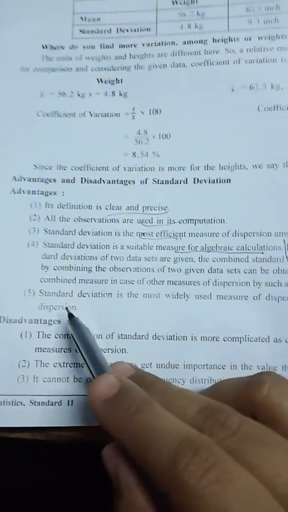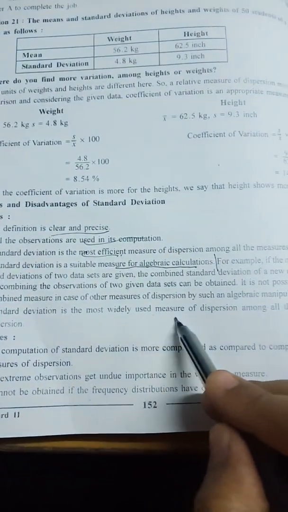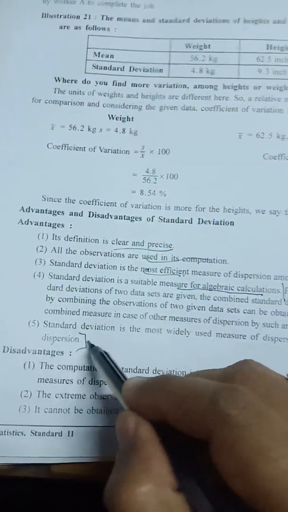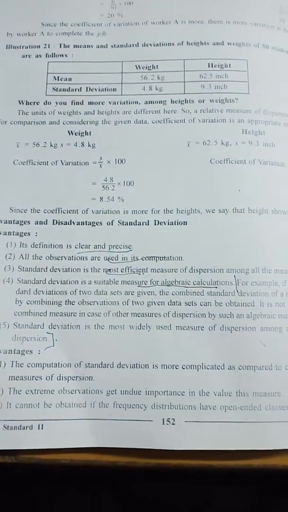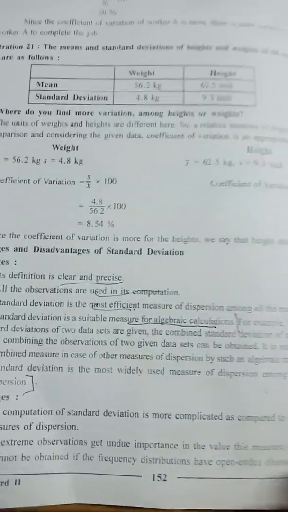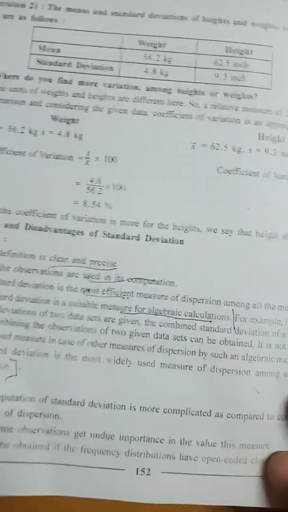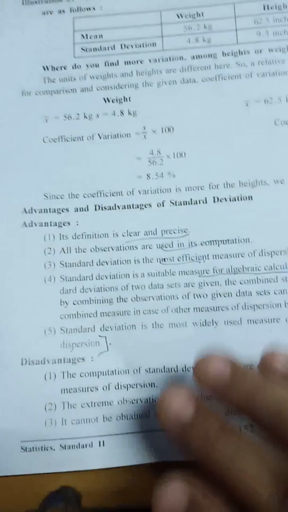Next, they have given the example. Standard deviation is the most widely used measure of dispersion among all the measures of dispersion. Means among all other measures of dispersion, standard deviation is mostly used by statisticians. So these are a few advantages.